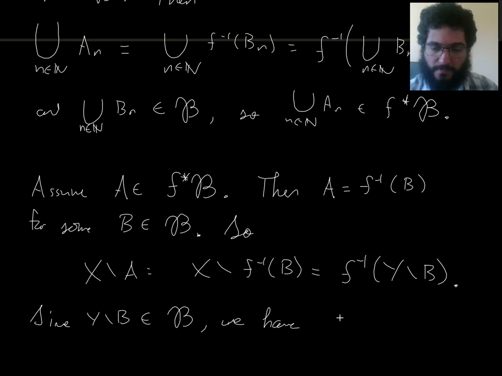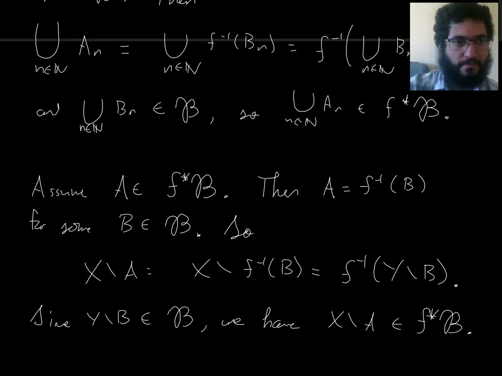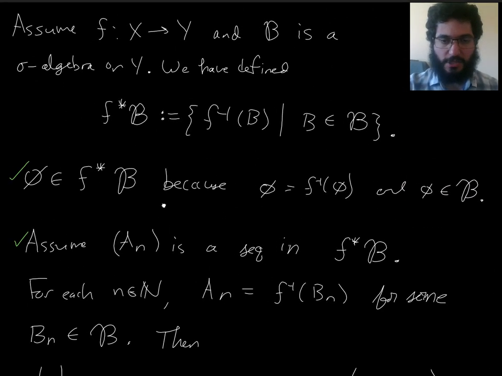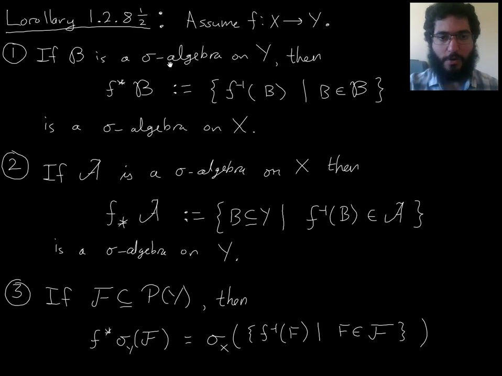We have realized this as the preimage of something in script B. So it is in the pullback of script B. Great, so that verifies closure under complements. So with these three things checked, we have now proven part one of this result, that if you try to pull back a sigma algebra on Y by taking preimages, then that does indeed give you a sigma algebra on X.